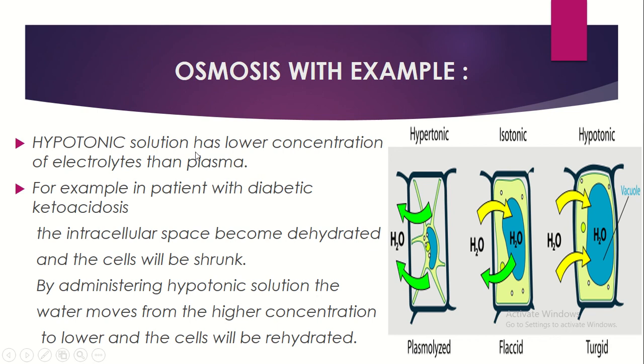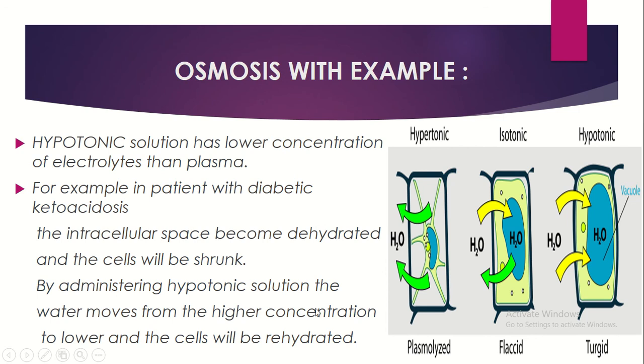Hypotonic solutions have a lower concentration of electrolytes than plasma. In this, the water concentration is high and the electrolyte concentration, the salt concentration, is low. This is given for a patient with diabetic ketoacidosis. The intracellular space becomes dehydrated and the cell shrinks. The patient needs more water because the cells are shrunk.